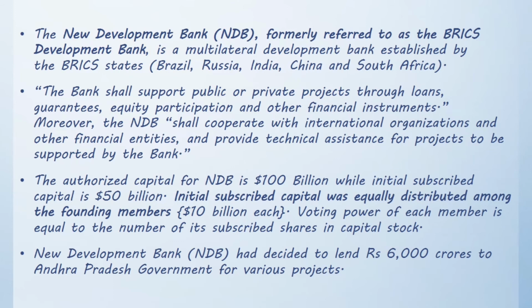supported by the bank. The authorized capital for New Development Bank is $100 billion while initial subscribed capital is $50 billion. Initial subscribed capital was equally distributed among the founding members, $10 billion each. Voting power of each member is equal to the number of each subscribed shares in capital stock. New Development Bank has decided to lend 6,000 crore rupees to Andhra Pradesh government for various projects.